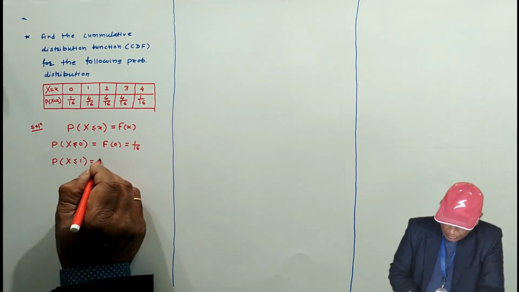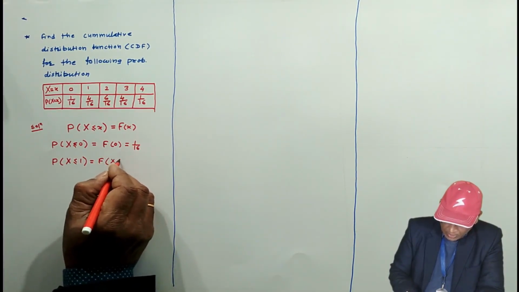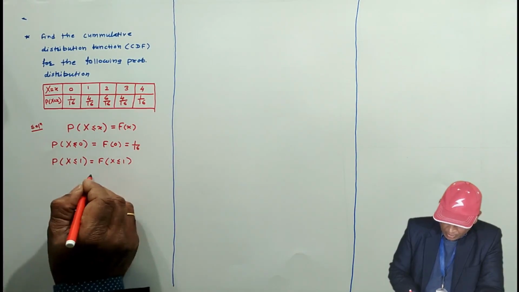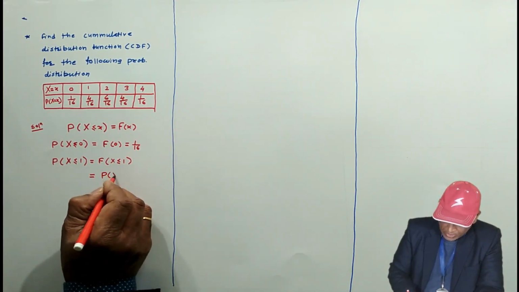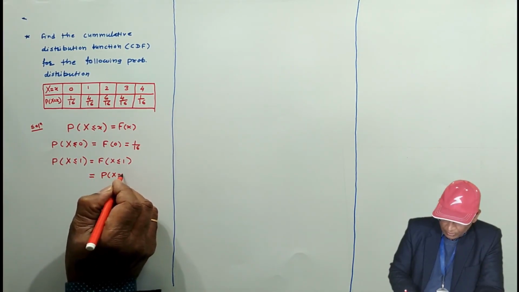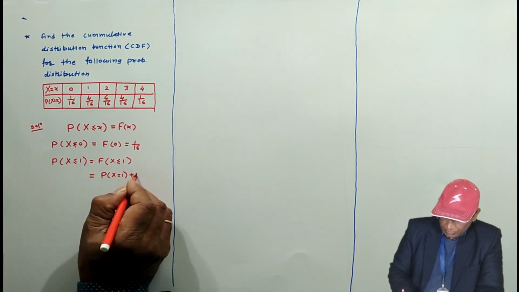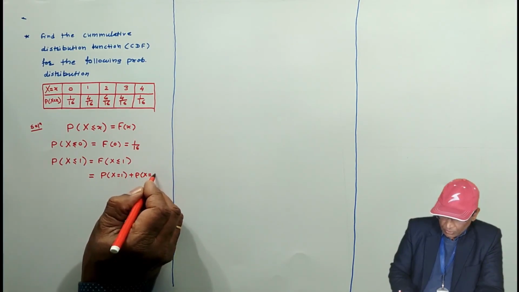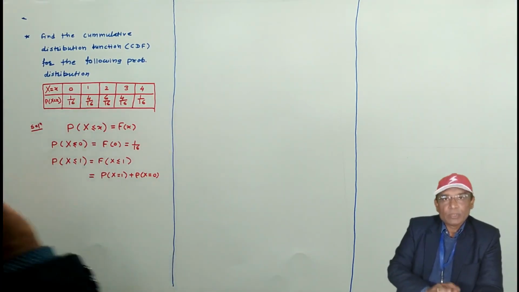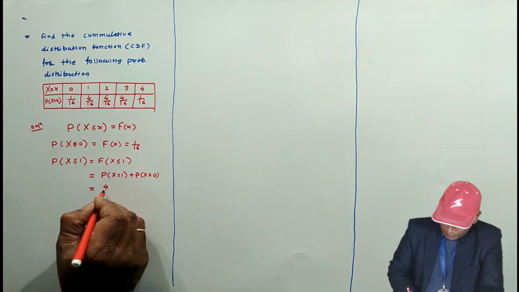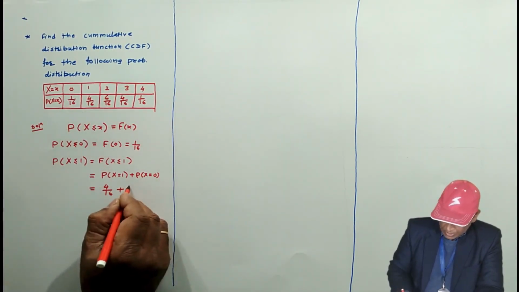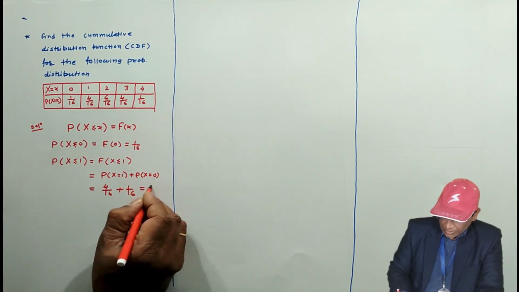This is F(x) less than or equal to 1. Probability for x less than or equal to 1 means probability for x equal to 1 plus probability for x equal to 0, and before 0 there is nothing. The probability for x equal to 1 is 4 by 16, and this is 1 by 16, and then 5 by 16.